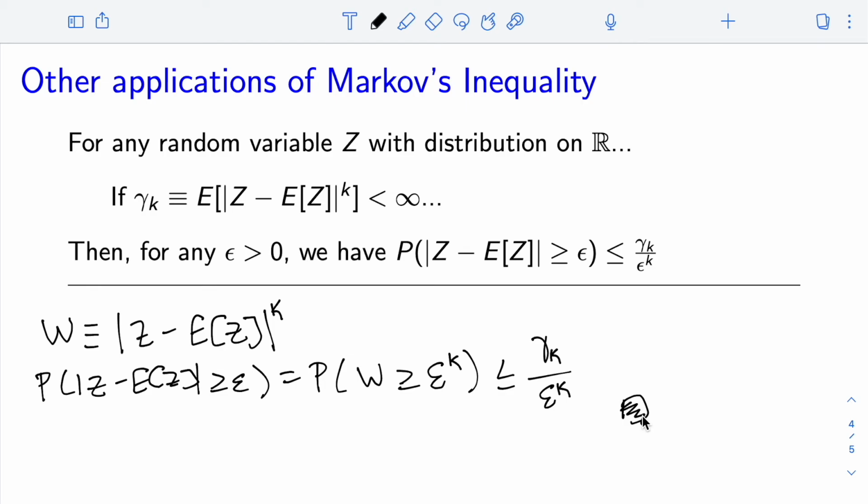More generally, what this result tells us is that if a distribution has a higher order moment, then its tails fall off more sharply. In particular, if this kth order moment is finite for a distribution, then we know that the tails fall off at least at the rate of a polynomial of order k.